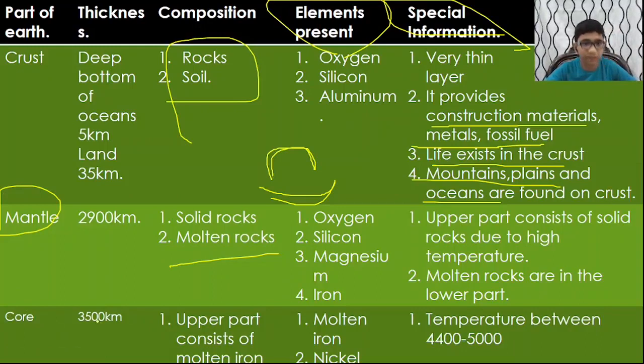Core is 3,500 kilometers thick. And the upper part consists of molten iron. Everything is molten because it has high temperature. Here see this temperature, 4,400 to 5,000 Celsius. How hot is it? The upper part consists of molten iron and nickel. Those elements are present and the temperature is between 4,400 to 5,000 Celsius.